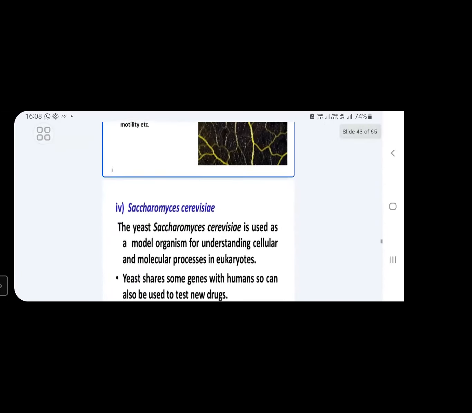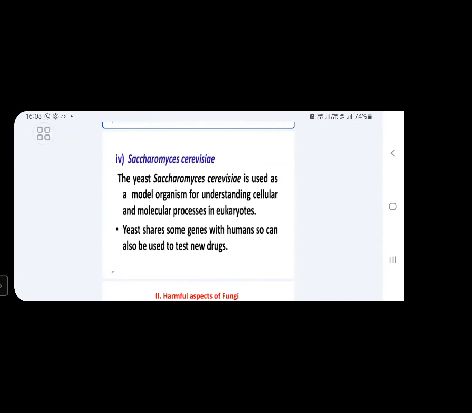Next, a commonly used fungus in various experiments is Saccharomyces cerevisiae. The common name is yeast. This is also used as a model organism for understanding cellular and molecular processes in eukaryotes. Why is yeast preferred by scientists for several studies?